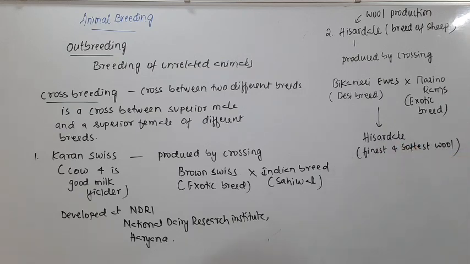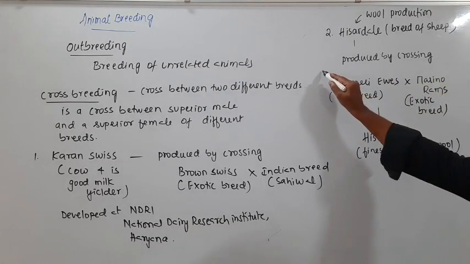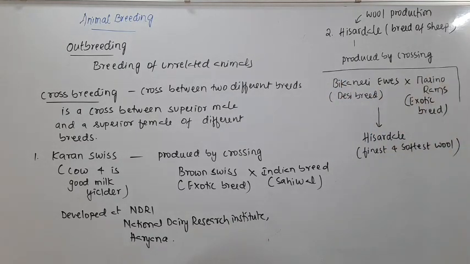So they produced this new variety by crossing these two different breeds, one from India and one from outside India, and then they produced this variety that will be producing the finest and softest wool.